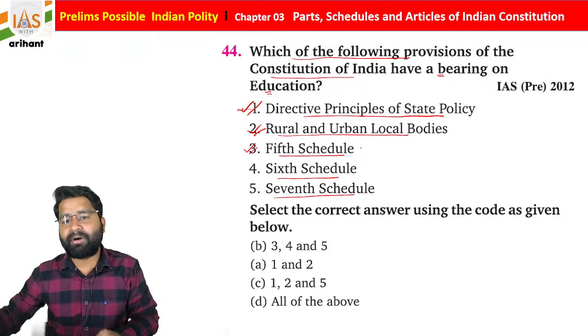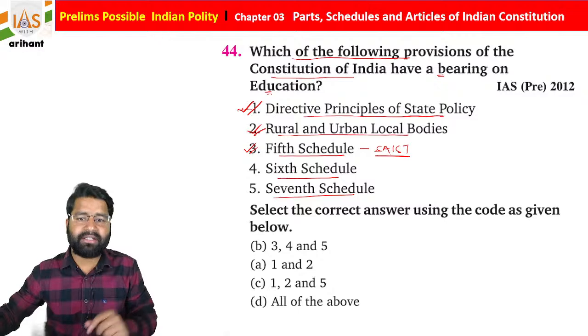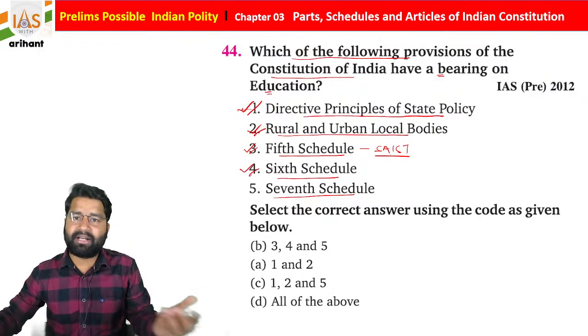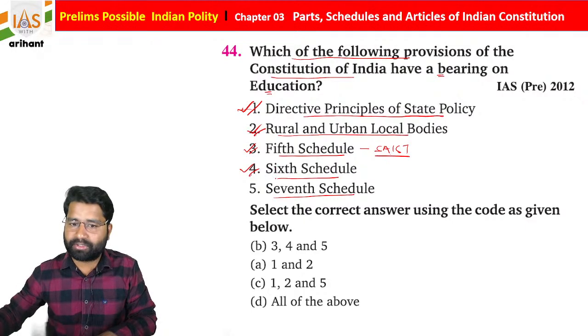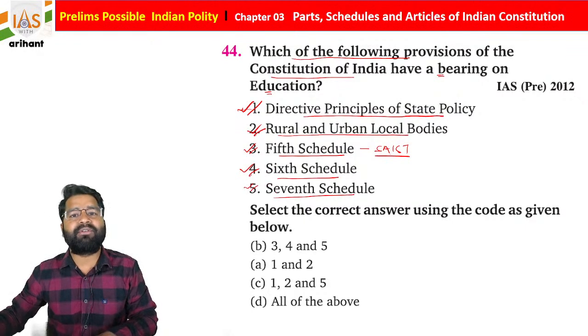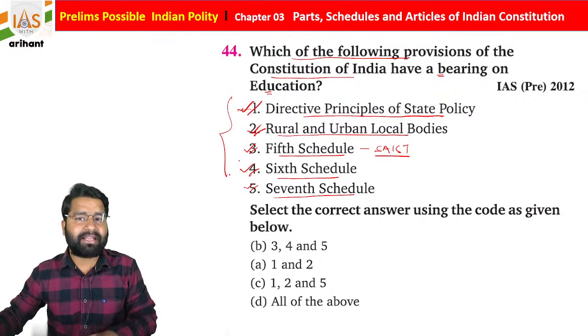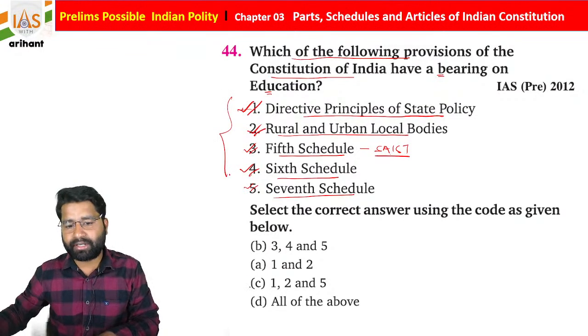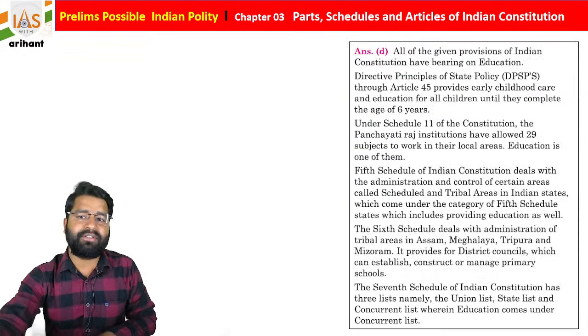Fifth schedule is about the scheduled area as well as scheduled tribes. So for scheduled tribes there are specific schools they can create. Sixth schedule also, Assam, Meghalaya, Tripura, Mizoram, they can also create specific schools for the tribal population. And seventh schedule is about the distribution of power. So if you see, students, all five are going to be correct. So all of the above, meaning code D, is going to be correct for the same.